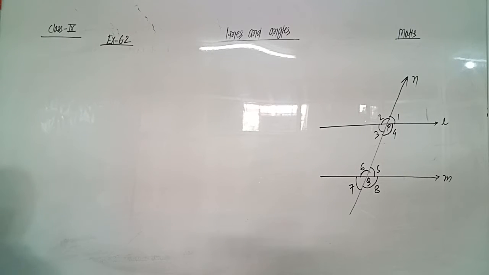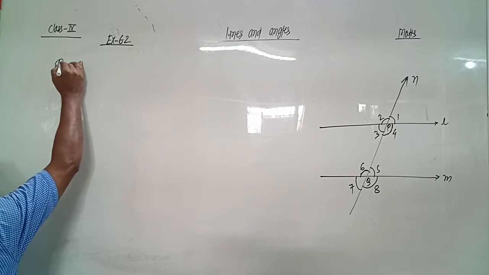Theorem number 2, which is the converse of the first theorem.